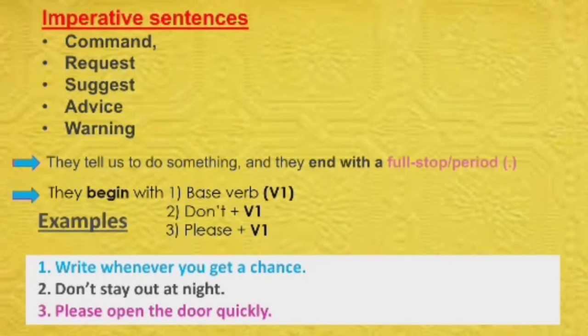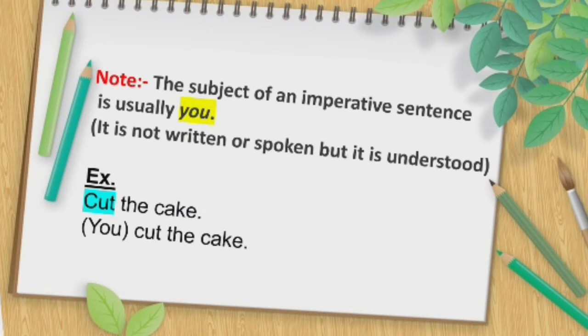Lastly, let's note one thing, that the subject in such sentences is usually you. It is not written, but it is understood. In this example, you can see: cut the cake. So here the sentence starts with V1, that is cut, but no subject is mentioned here. But it is quite understood that it is addressed to you. That means the subject is you.